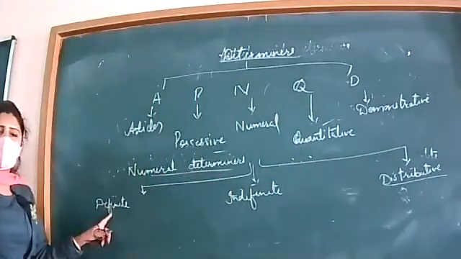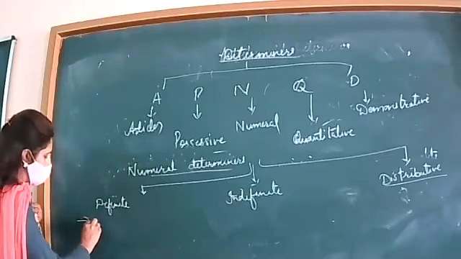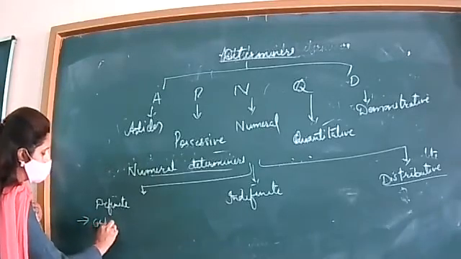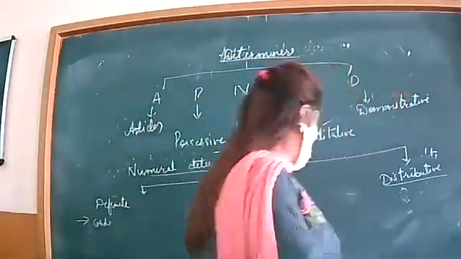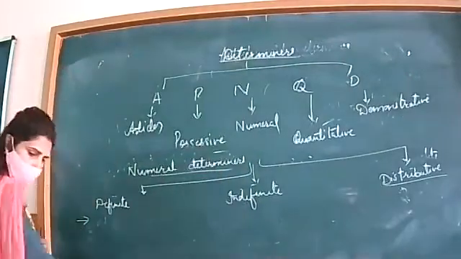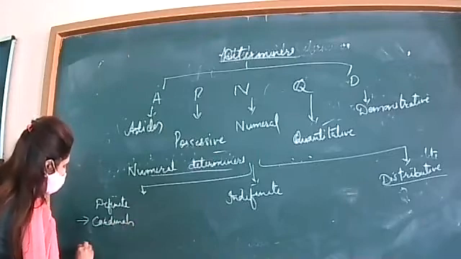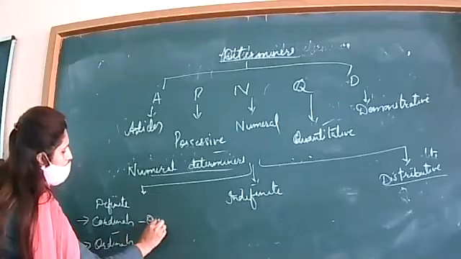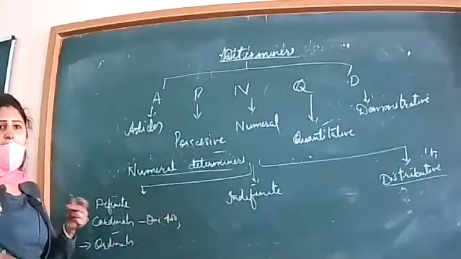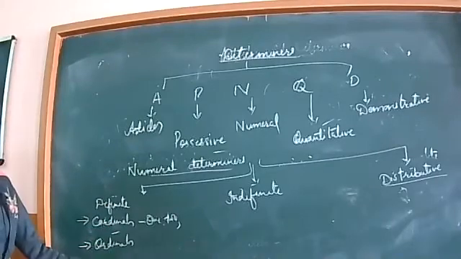In case of definite numerals, we have two types: ordinals and cardinals. You know these. For example, 1, 2, 3, 4, 5, 6 are cardinals. If I speak them as first, second, third, they are ordinals.